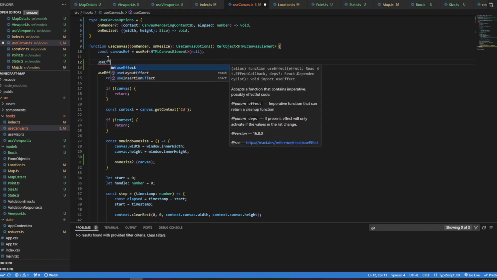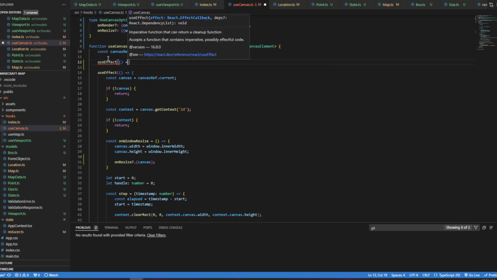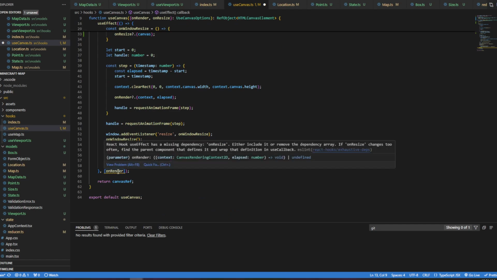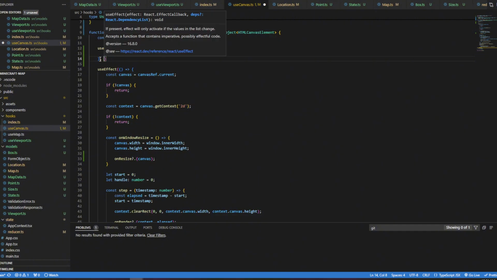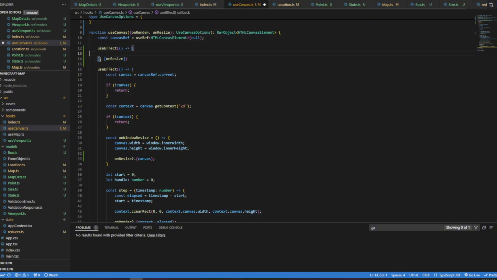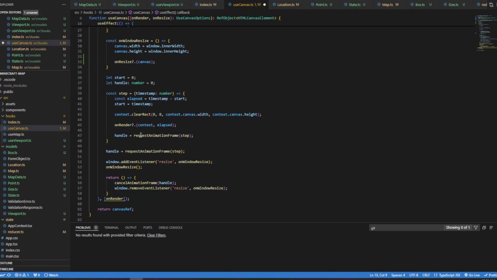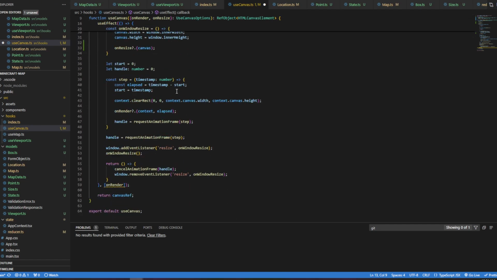So I think we need to have two use effects, which is fine. And this one's going to have the on resize, and that way it'll be involved with the on resize, and this will be involved with the on render. And so it just separates concerns. That's what you want to do.